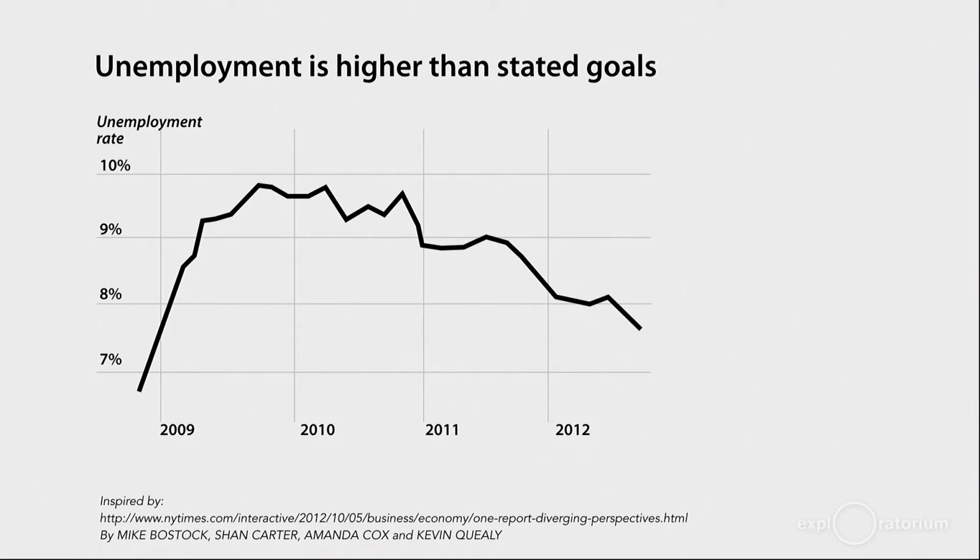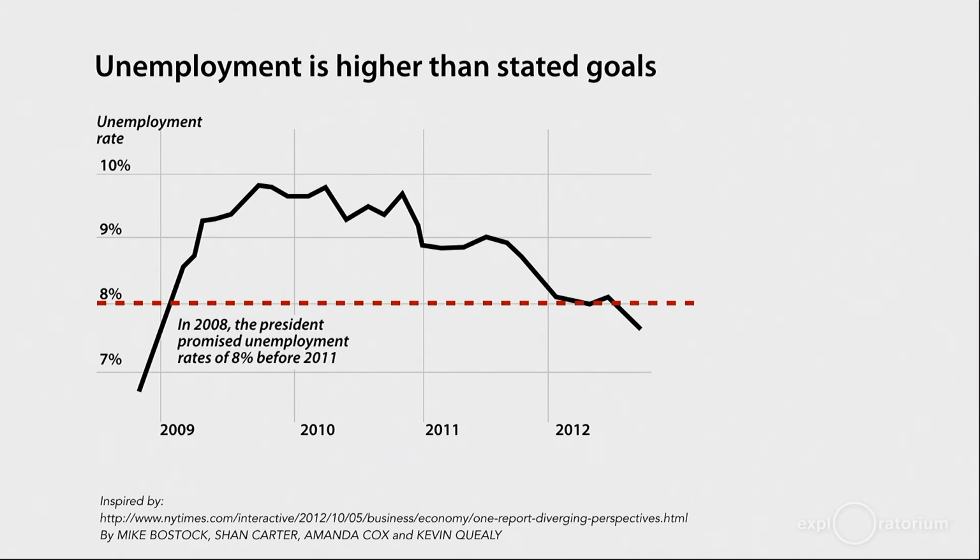Unemployment is higher than stated goals. And then there's a little clicker, like a little stepper button. They don't really use that anymore. Now it's more scrollytelling, right? So now you're going to go like this with your mouse or like this with your phone, and you're going to see this progression of views where they're going to show you what they see as they simulated talk over this visualization. So I think you notice that unemployment is getting better, yes, but remember that there was this 8%